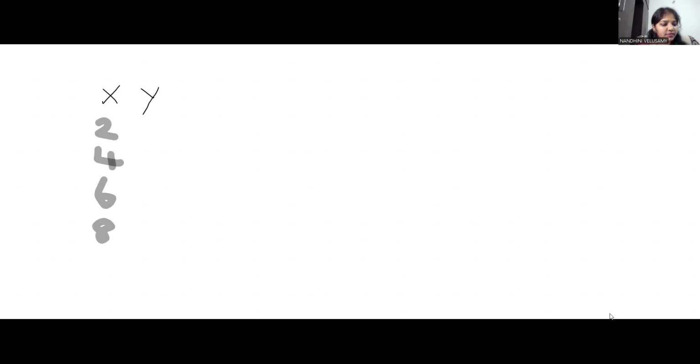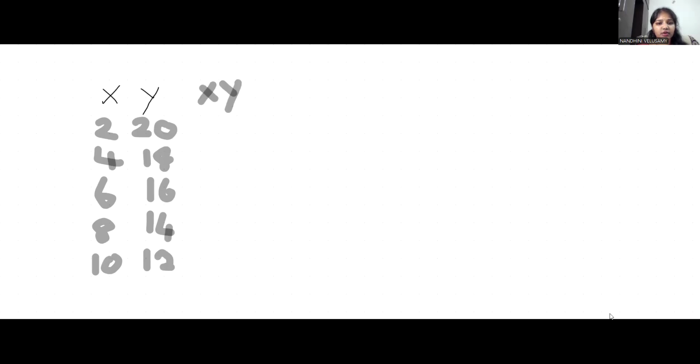Y values are 20, 18, 16, 14, 12. Okay. Now we have to find the remaining terms like xy, then x square, then y square.